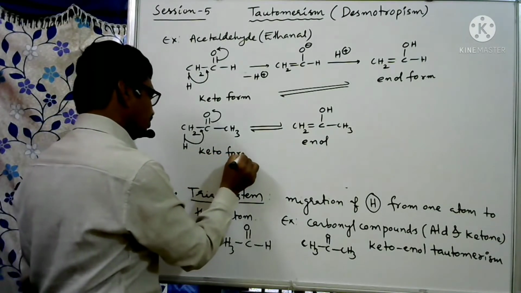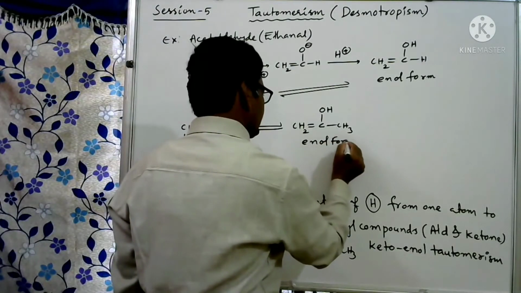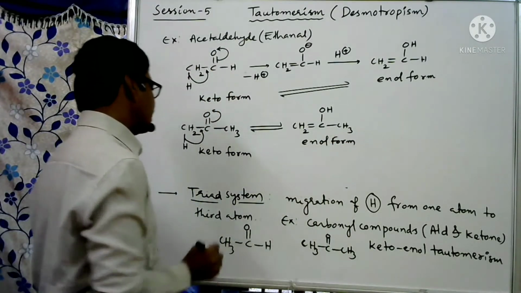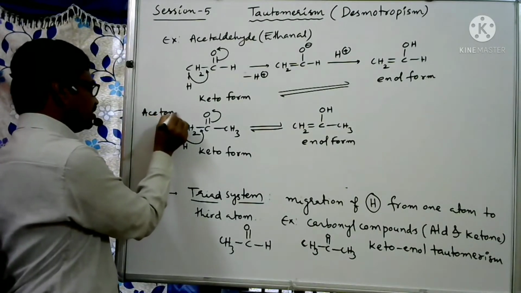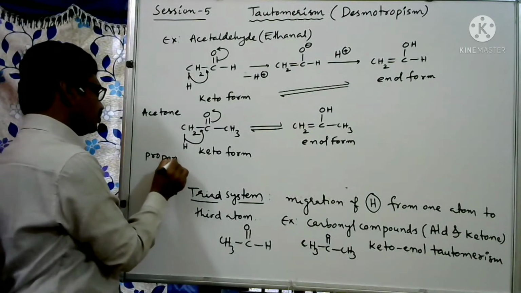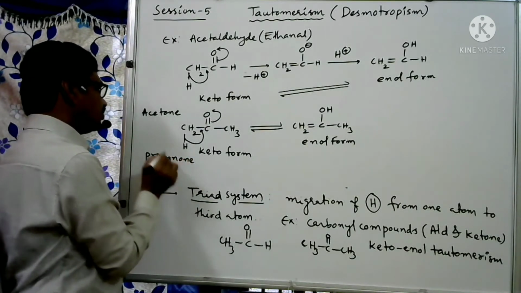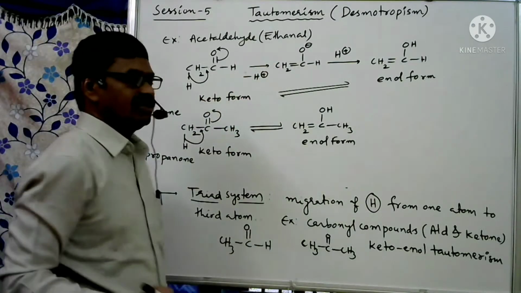This is the keto form. This is the enol form. Keto form and enol form, like this we can write. This is acetone. Acetone is a common name, otherwise we can say propanone. This propanone is the IUPAC name. Acetaldehyde is the common name, ethanal is the IUPAC name.